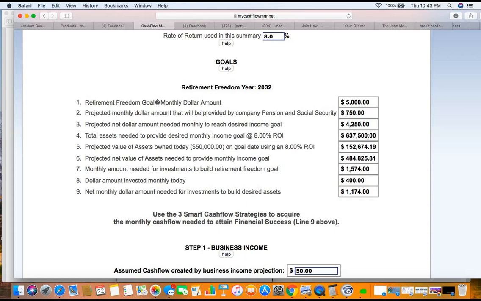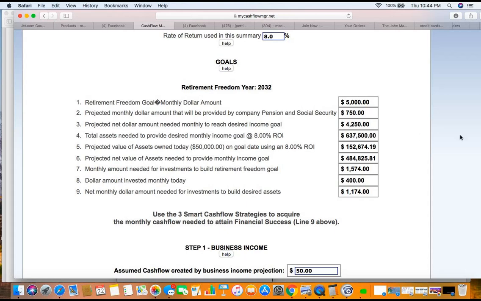If you go to the airport and you say, "Hey, I want to go on vacation," the lady is going to say, "Well, where do you want to go?" You say, "I don't know." Well, you're going to be standing there until you pick a destination. What this software will do is help you determine your destination based on how you answer those questions. So if you're trying to get $5,000 a month, $6,000, $7,000, $10,000 a month, put it in there.